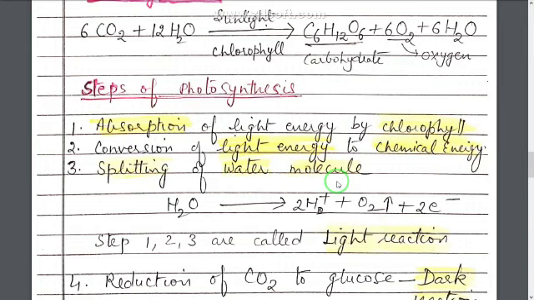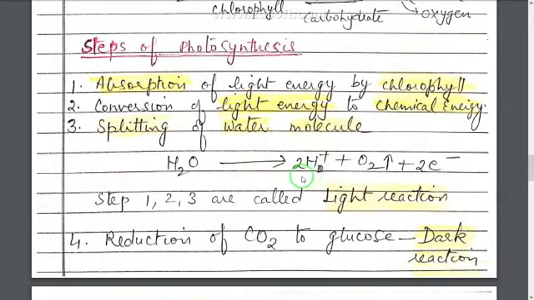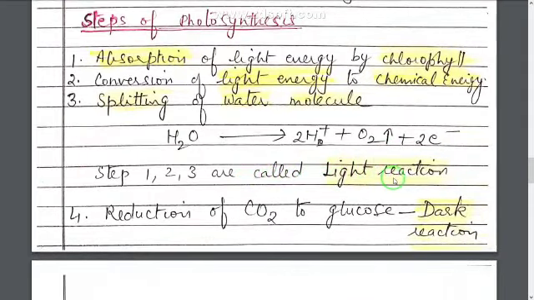Means first the chlorophyll molecule absorbs the sunlight, then converts it into chemical energy form, ATP form, and then utilizing that chemical energy, the water molecule breaks. It splits into two parts, hydrogen ions H plus and oxygen is evolved. Now all these three, first, second and third steps are called light reaction. Why they are called light reaction? Because in these processes sunlight is required, means they occur in the presence of sunlight only, therefore they are called light reactions.